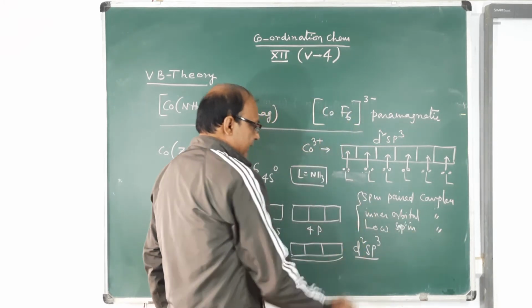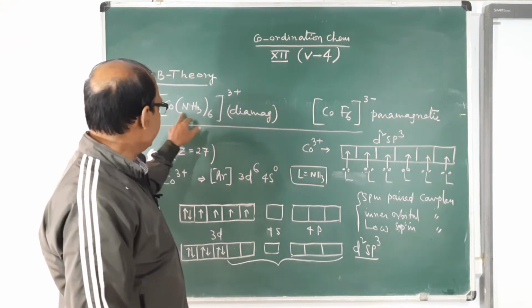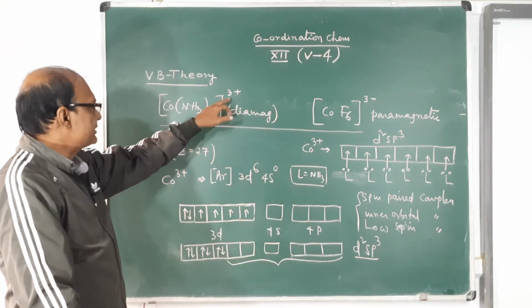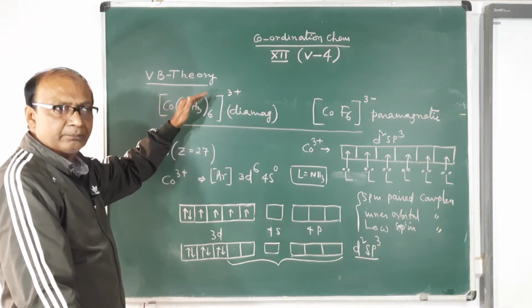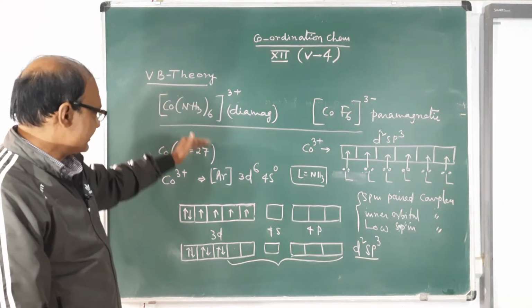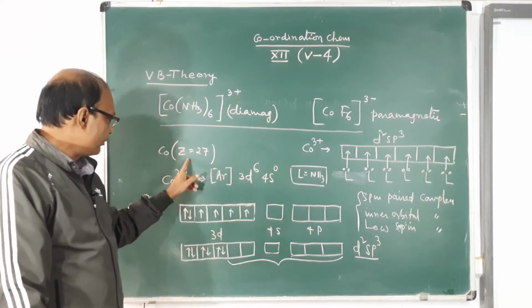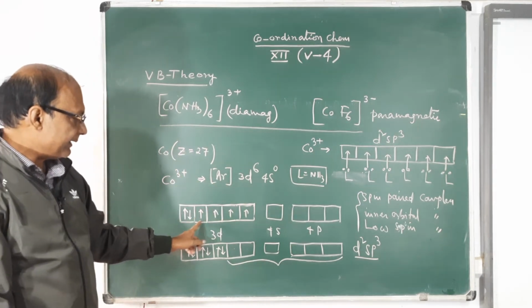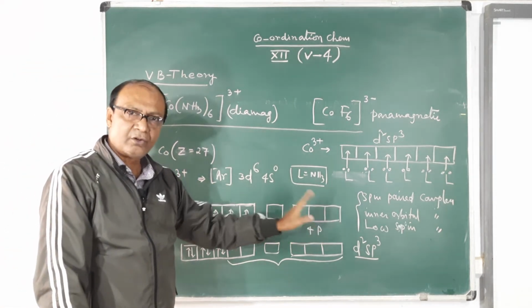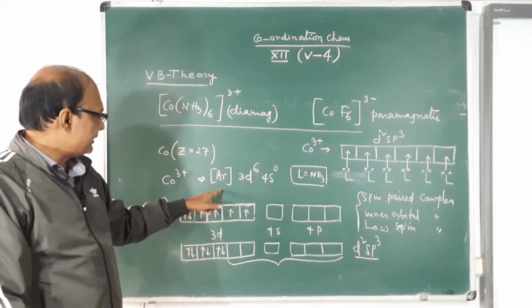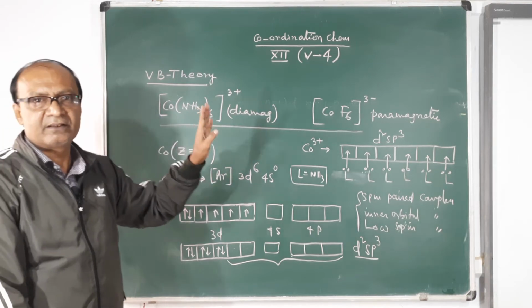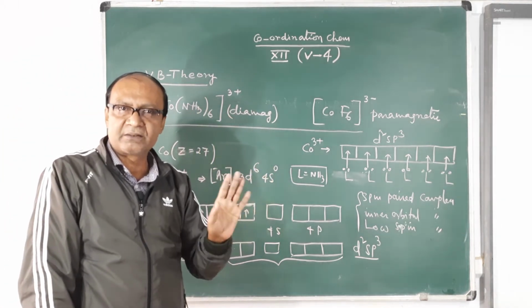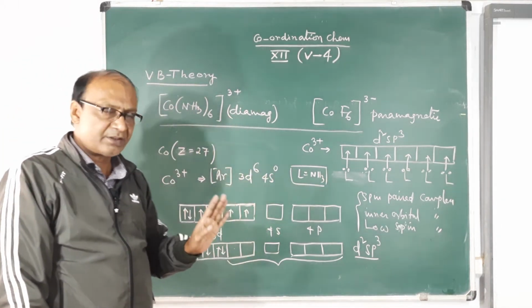So this is how to explain the bonding of [Co(NH3)6]3+, diamagnetic, according to valence bond theory. First of all, you have to write the electronic configuration, then see the outermost orbitals, then see how many orbitals should take part in hybridization, because there are 6 ligands to accommodate, so 6 orbitals must take part.